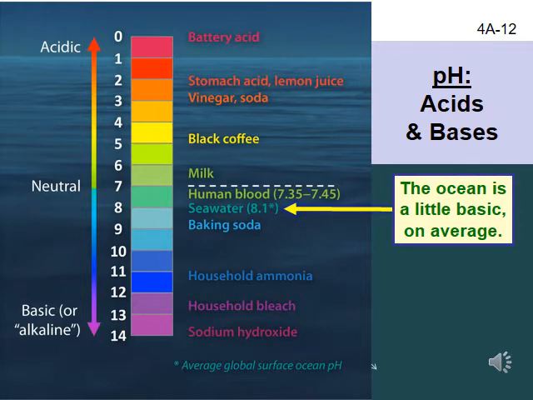Differences in pH represent exponential differences, because of the logarithm, so small changes in pH represent large differences in the amount of acids and bases in the solution. For example, pH 6 means there are 10 times more acids than bases in the solution. pH 5 means there are 100 times more acids than bases in the solution.